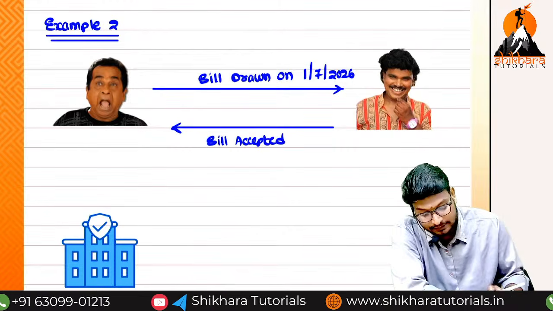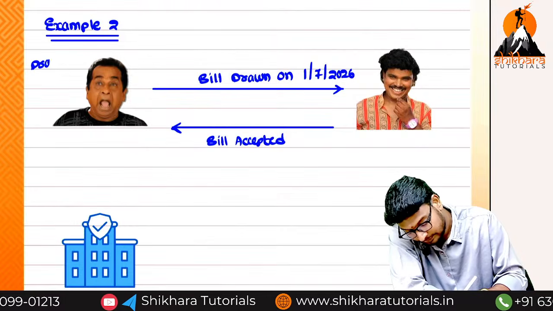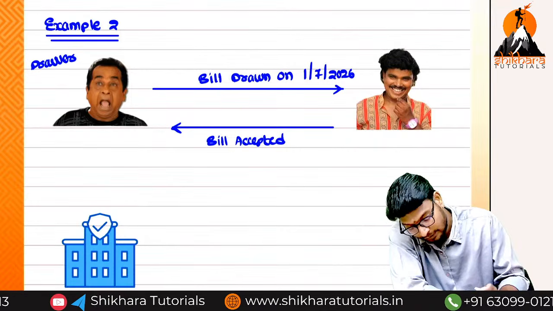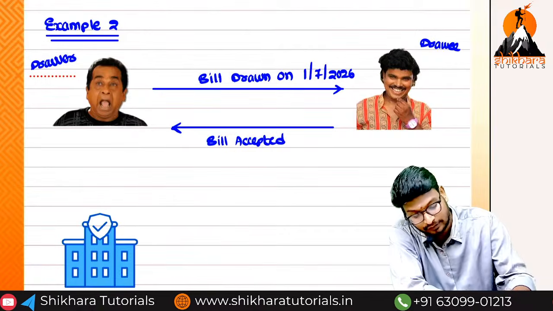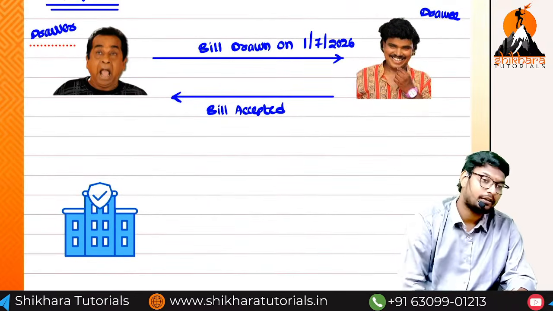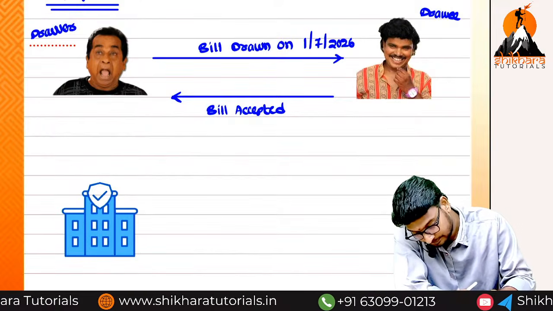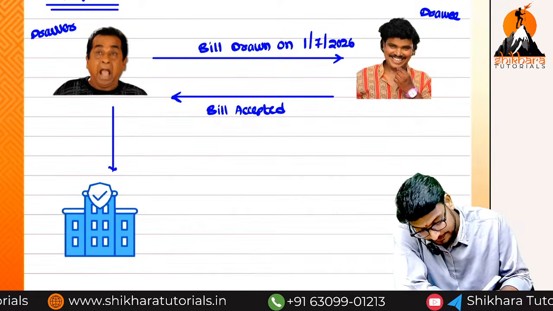Now Brahmi is called the drawer, and Sampunesh is called the drawee. Now on the same day, 1/7, Brahmi approached the bank.